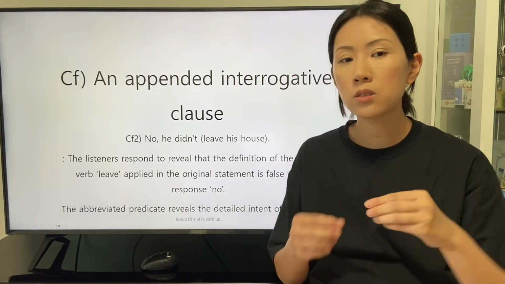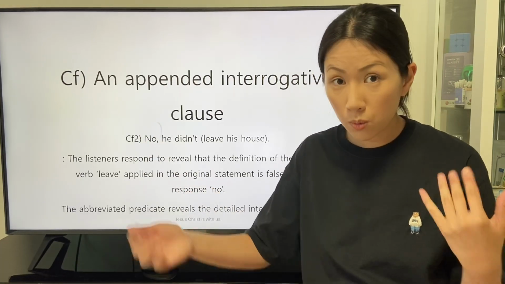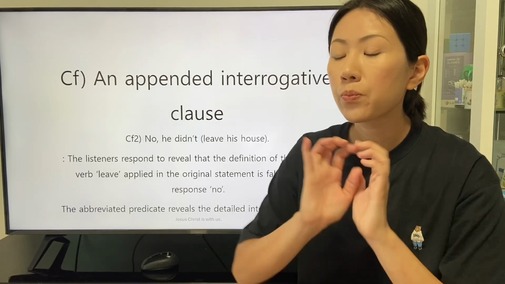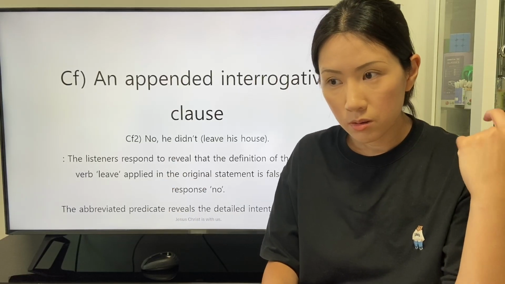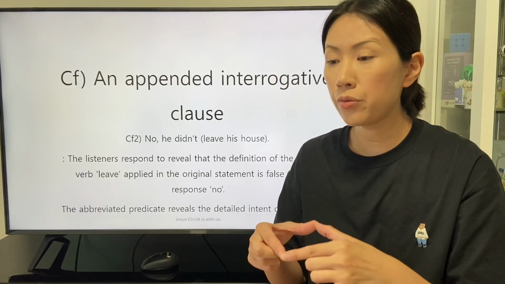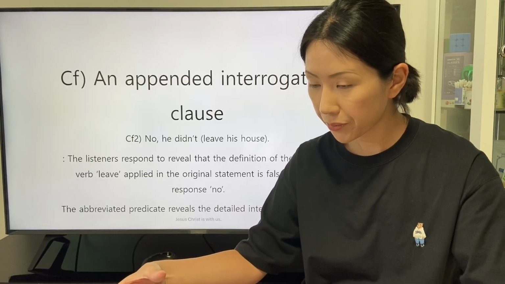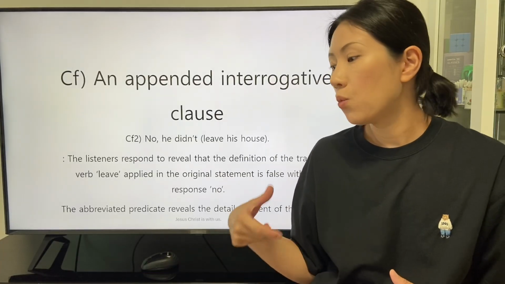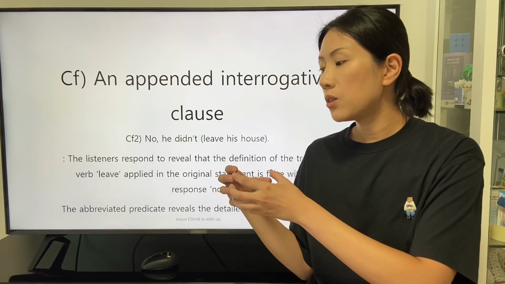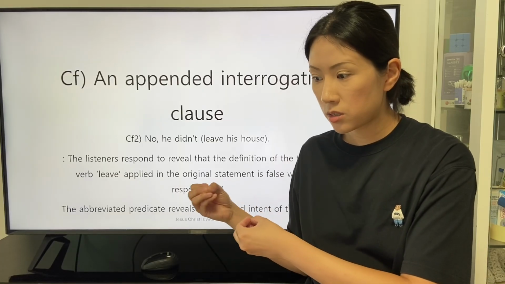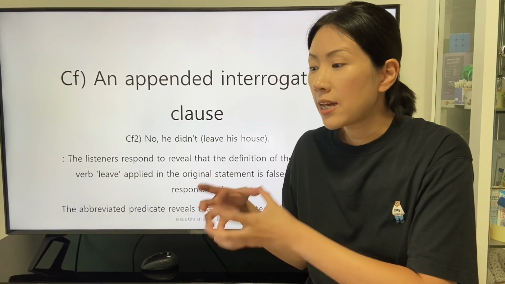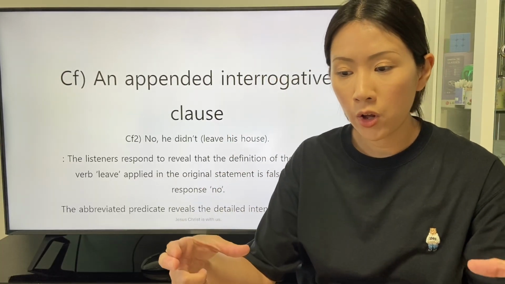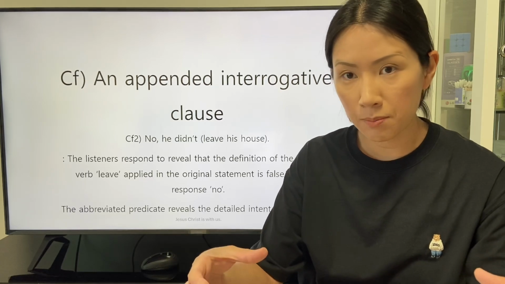The second response is started with the response no. This can be understood with the fact that the listeners reveal their agreement to the declarative statement interpreted into the positive way, with the consideration that the appended clause reveals that the application of the adverb not delivers the emphasis of the speaker.